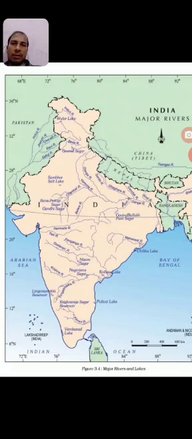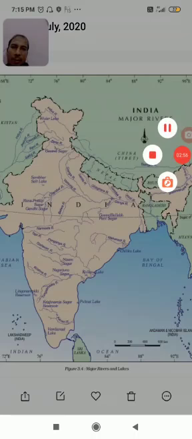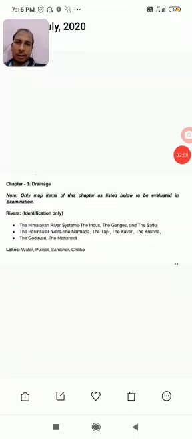So when you start this chapter, bring one map, physical map of India. There you have to do the practice of location of these rivers. Now we will move to the second part of it. Okay, the second part is peninsular river.